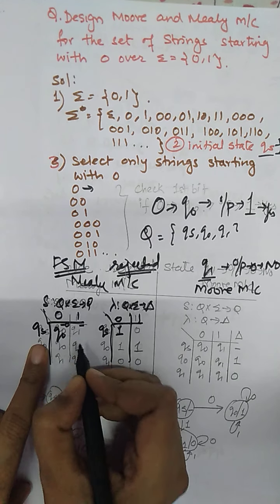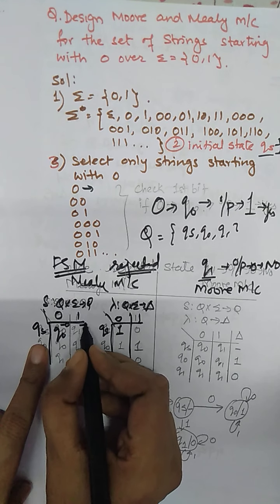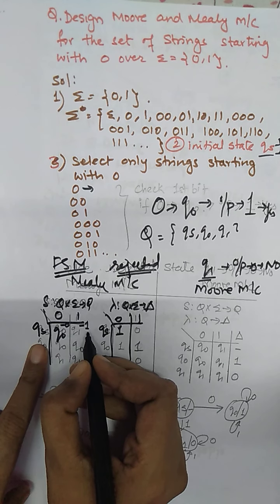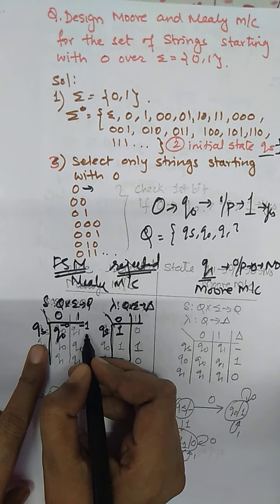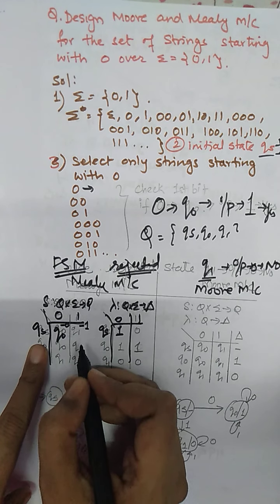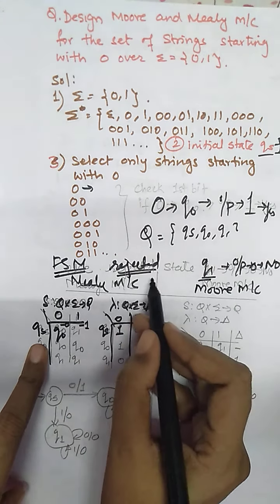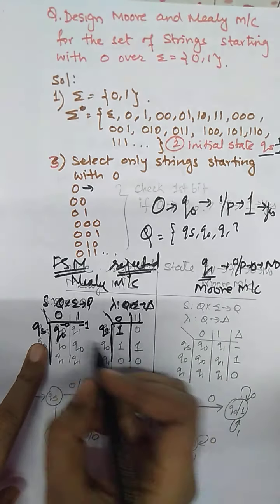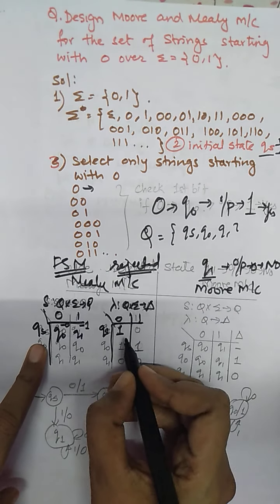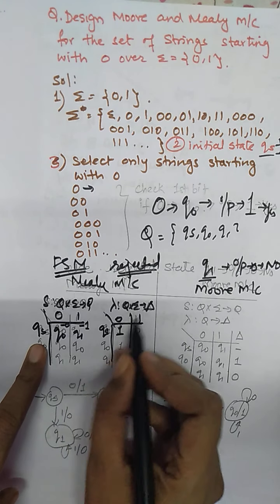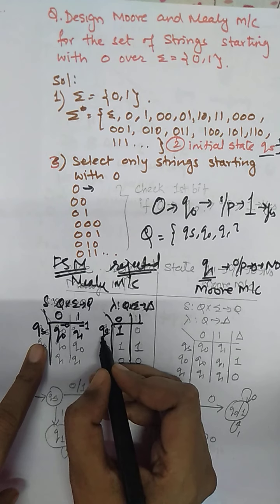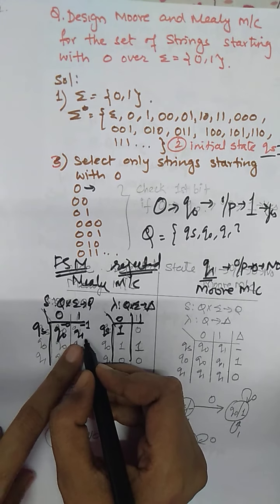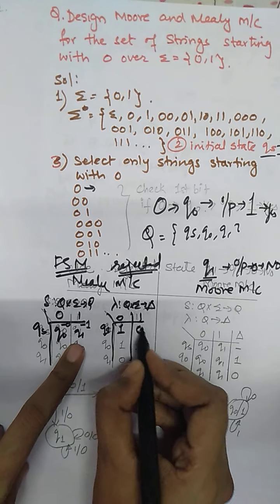QS is nothing, no input, so the string with the next bit as 1 will make it the number 1, meaning a string starting with 1. As the string is starting with 1, which is the rejected string according to our question, it will go to Q1. So we have to complete the state table and the machine table also. QS on 1 goes to Q1, and the output is 0.